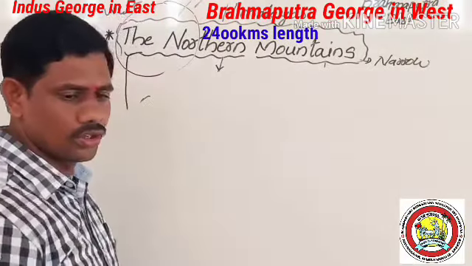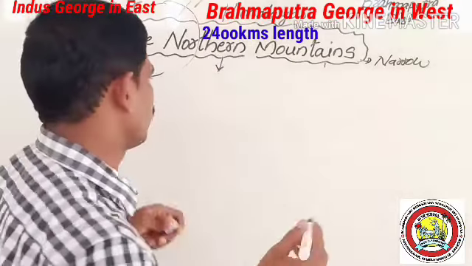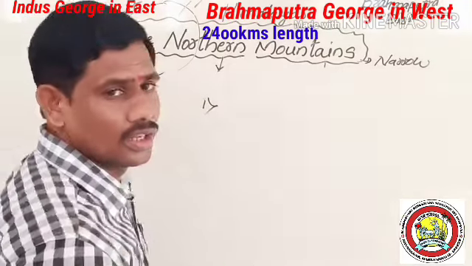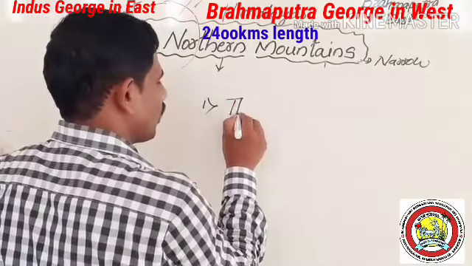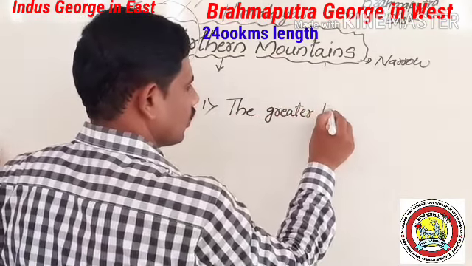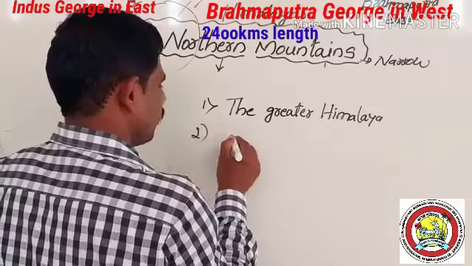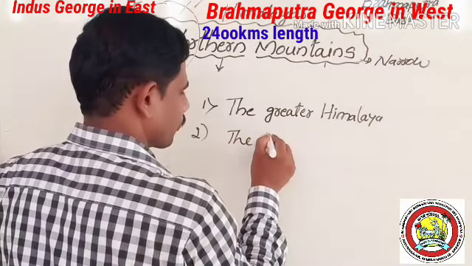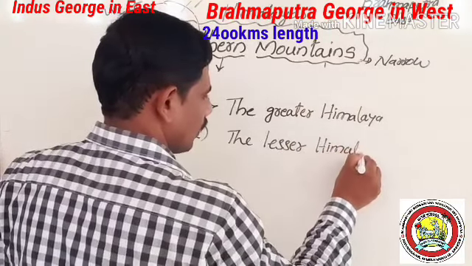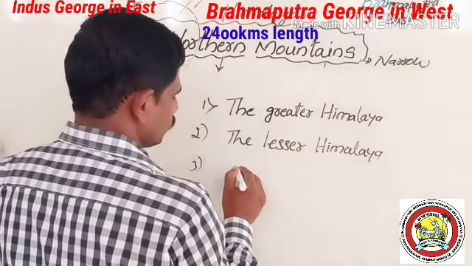The next question: which are the parallel ranges of the Himalayas? And write a short note on the northern mountain. Yes, three parallel ranges of the Himalayas. The first point is the Greater Himalaya. Second one, the Lesser Himalaya. Greater Himalaya, Lesser Himalaya, and third one, Shivalik.